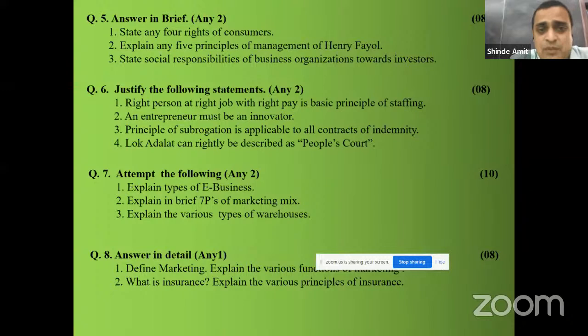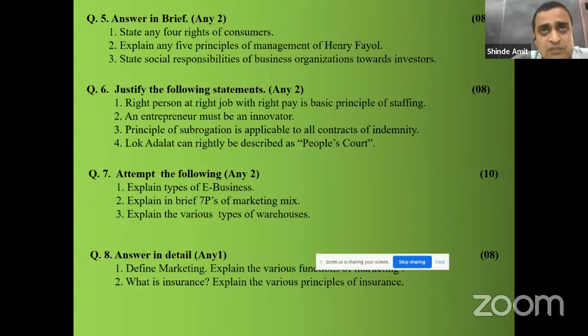Explain any 5 principles of management of Henry Fayol. So while writing this answer, first of all, you are supposed to give the brief introduction regarding Mr. Henry Fayol, when he propounded all the 14 principles of management, and then start writing explanation for the 5 principles of management. So out of 14 principles, you can write any 5 principles for which you can write more explanation.